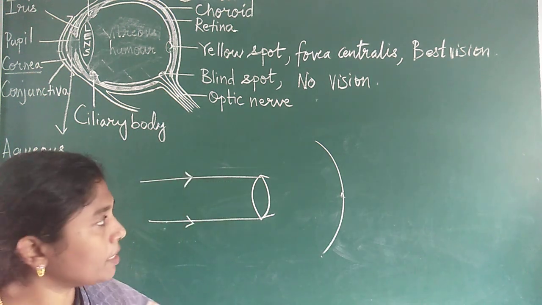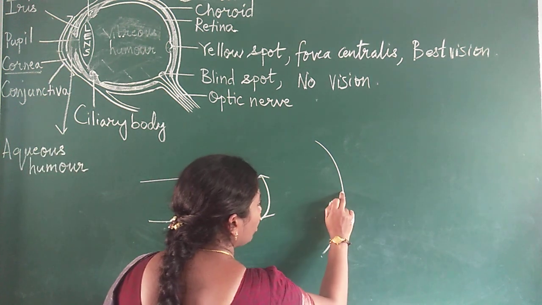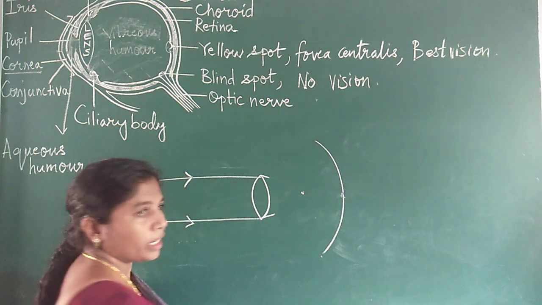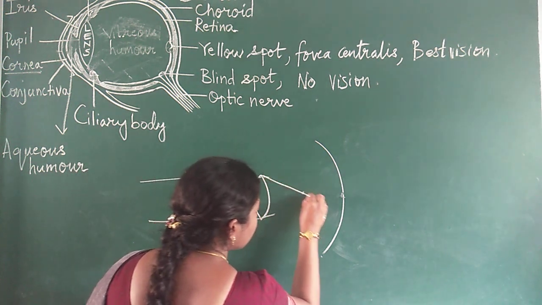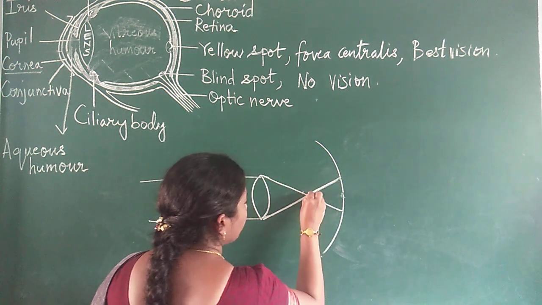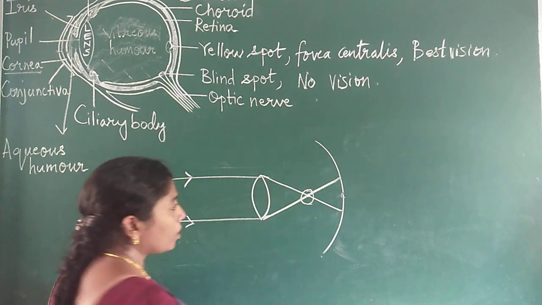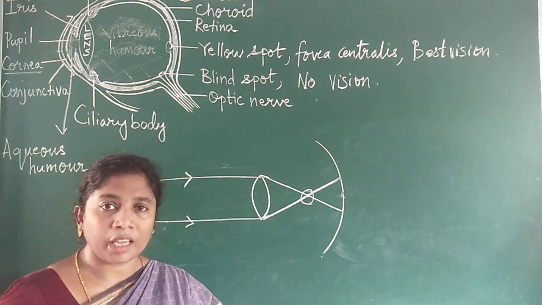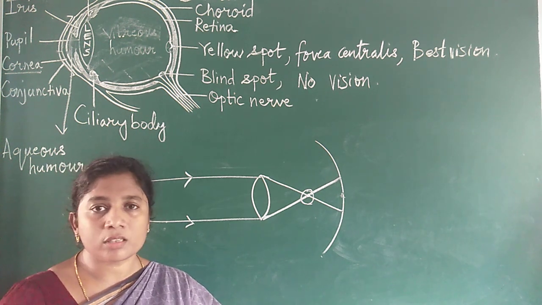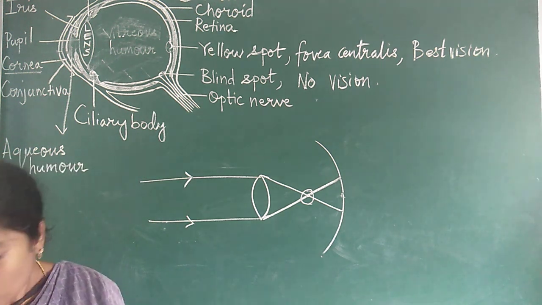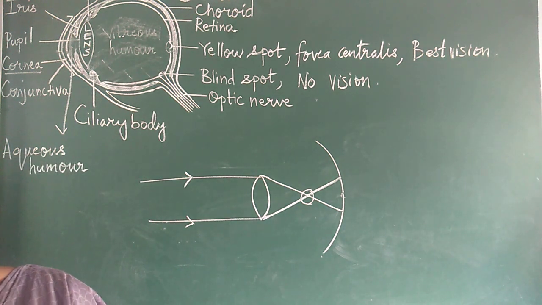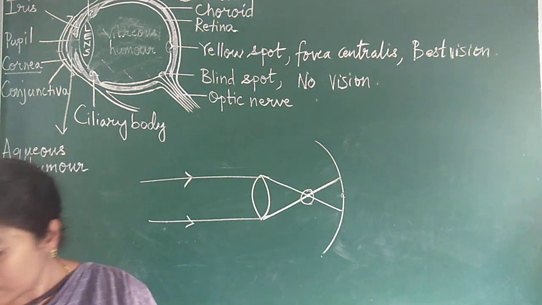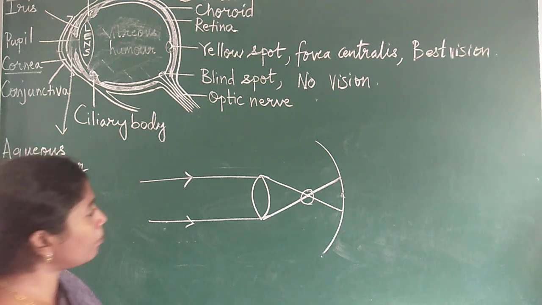In this case, instead of the image falling on the retina, the image falls in front of the retina. Because the image is falling in front of the retina, the vision is blurred. The person cannot see properly. This is called myopia. What could be the reason for this myopia? The eyeball must have become long, and also the lens must have become too curved.